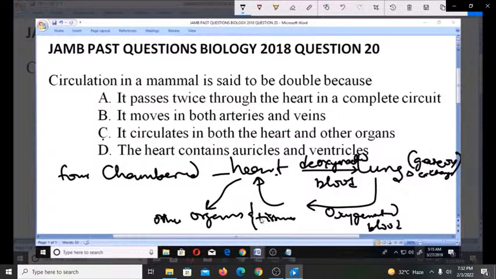Now, oxygen is used up and the deoxygenated blood is then returned to the heart before it is sent to the lungs. So after going through the organs, it will become deoxygenated again, because the oxygen is taken out in these organs and tissues. So the blood now becomes deoxygenated blood, and it has to go back to the heart again, so that the heart will send it to the lungs where there is gaseous exchange for it to get back oxygenated.